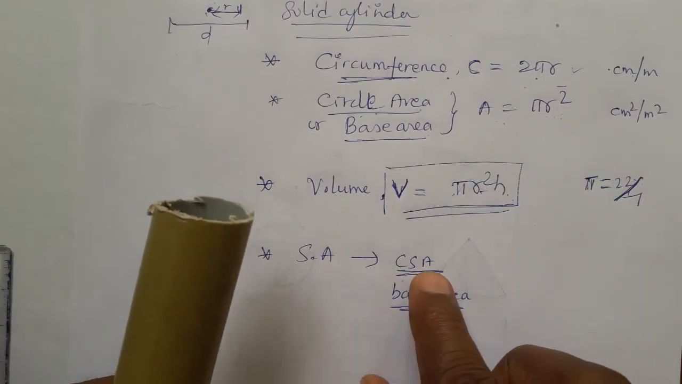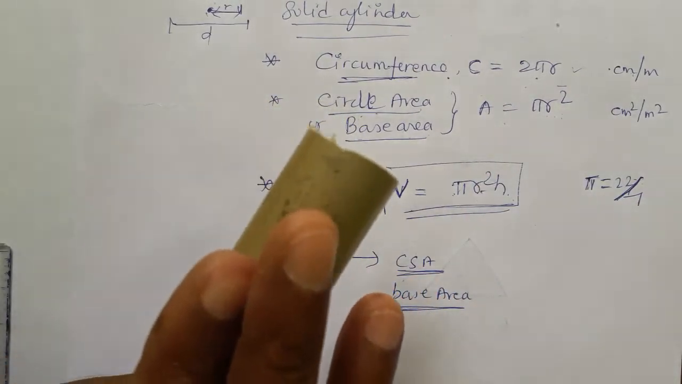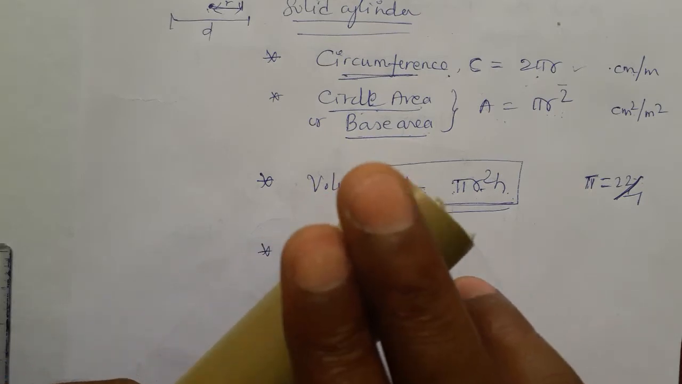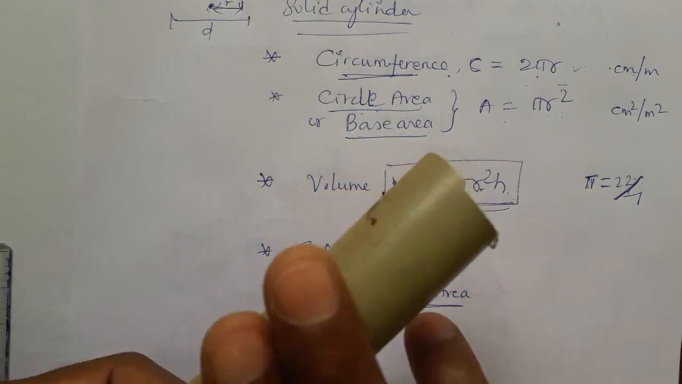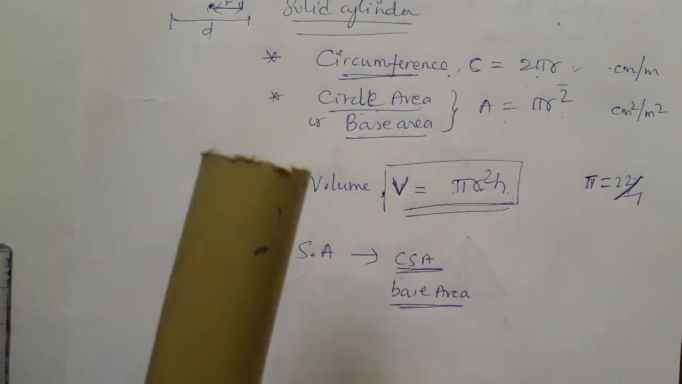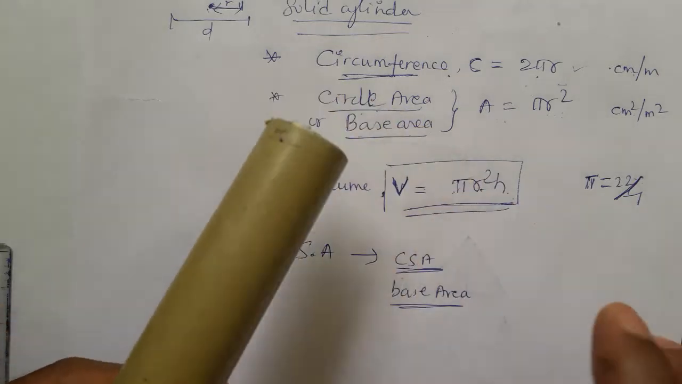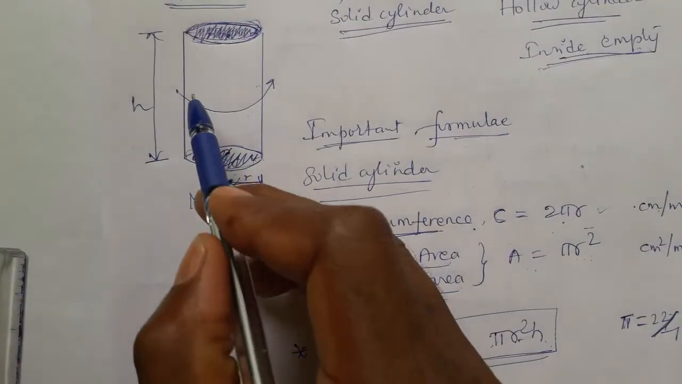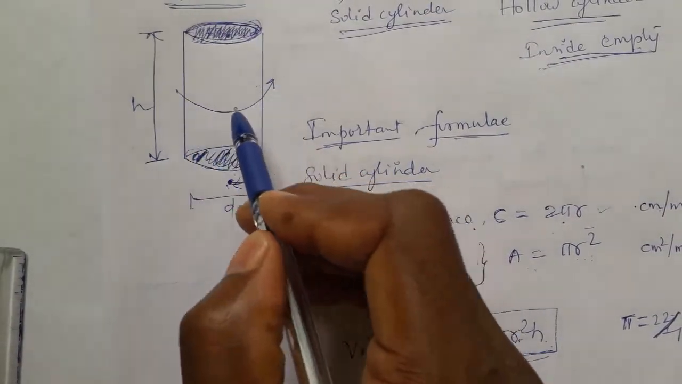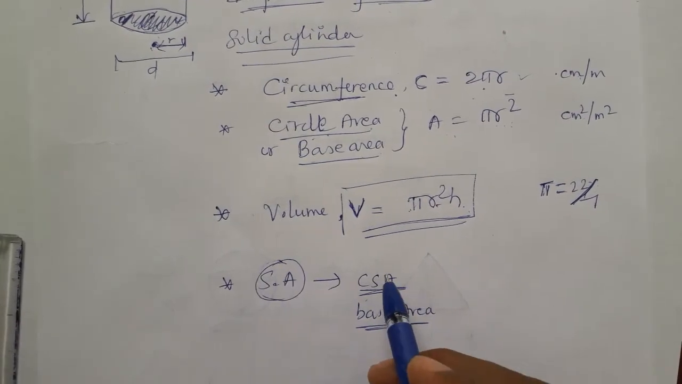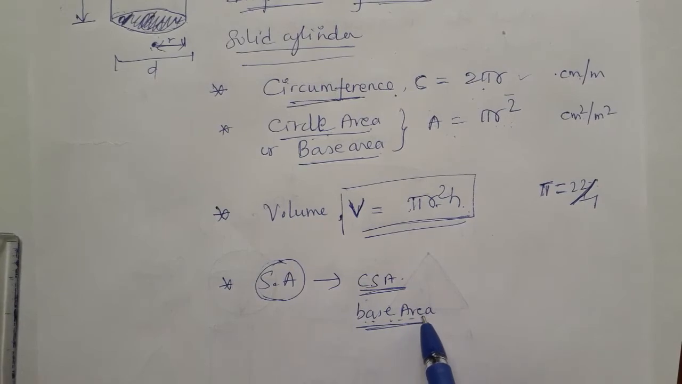Surface area means the outside, what we are seeing. Look, this part is what we are seeing and touching. This part is called surface area. Surface area means the part we see outside. See, this part is actually in the shape of a rotating face. So the surface area of the whole cylinder is divided into two types. One is curved surface area, another one is base area.